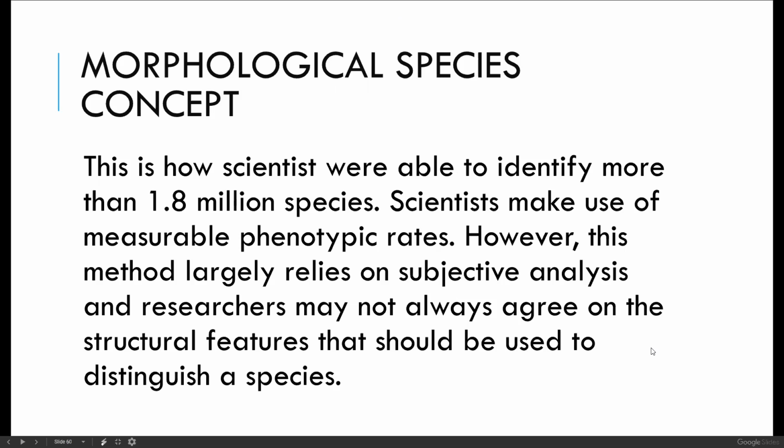Morphological species concept, this is how scientists were able to identify more than 1.8 million species. Scientists make use of measurable phenotypic traits. Again, when you say phenotypic, this is the one that we can see or observe, the observable traits. Okay? However, this method largely relies on subjective analysis and researchers may not always agree on structural features that should be used to distinguish a species.